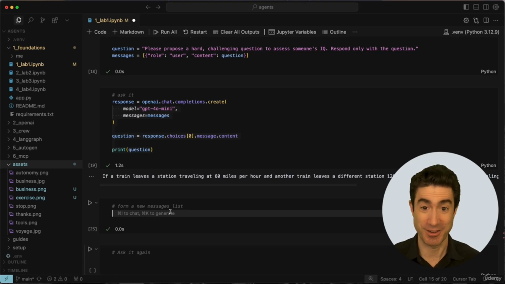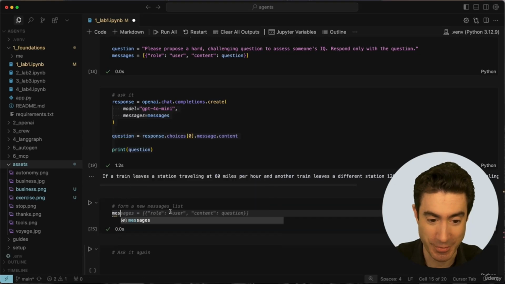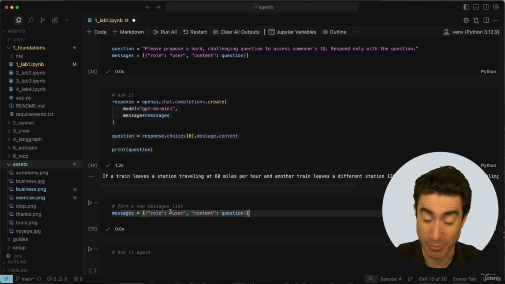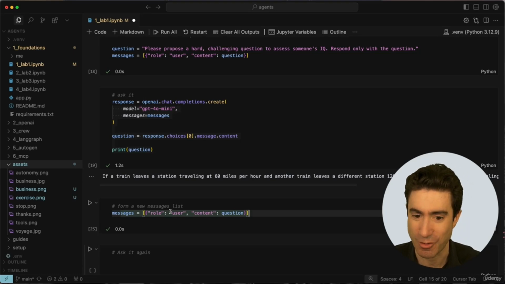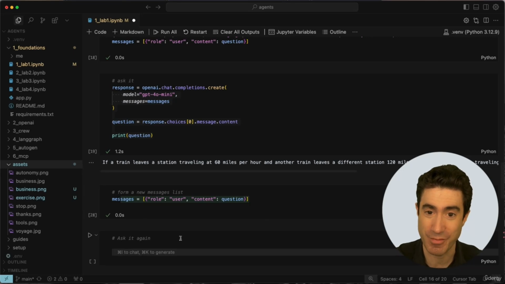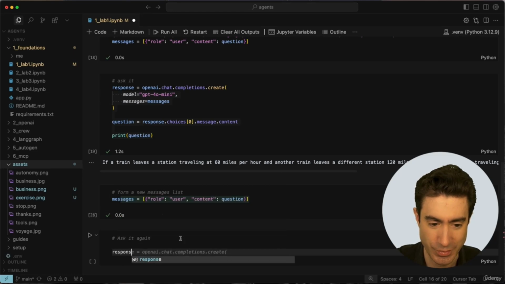And so it's going to be relatively easy. We're simply going to continue this by, again, making another messages. Look at how Cursor fills that in for us. Messages where the role is a user and the content is that question. Great, let's run that. That is now messages. And now we're going to ask OpenAI again. So we're going to say response is